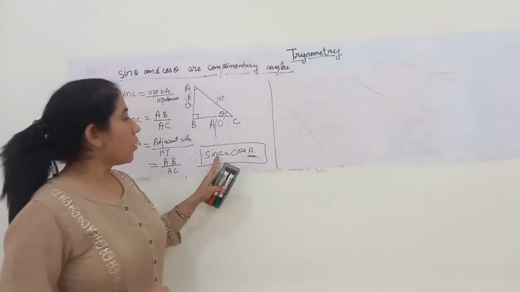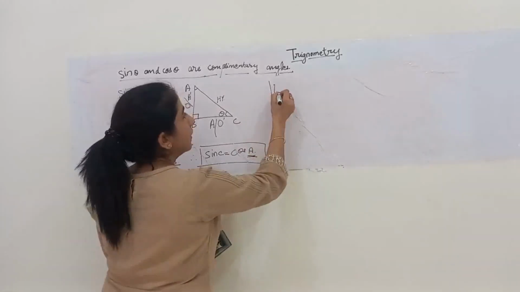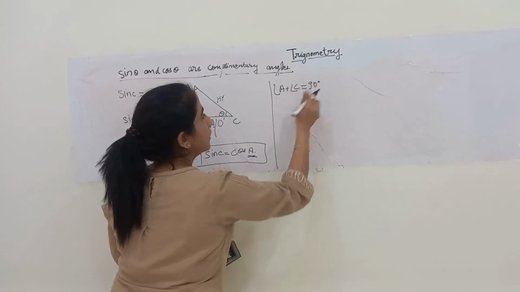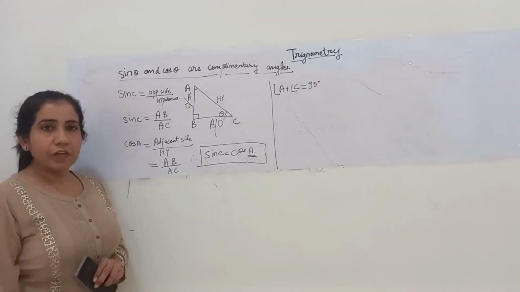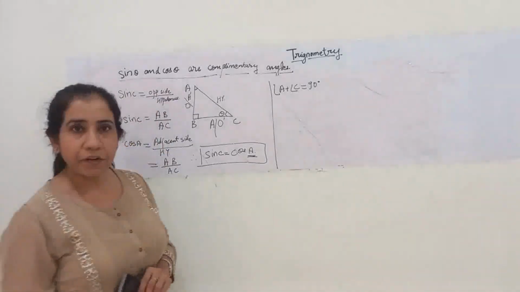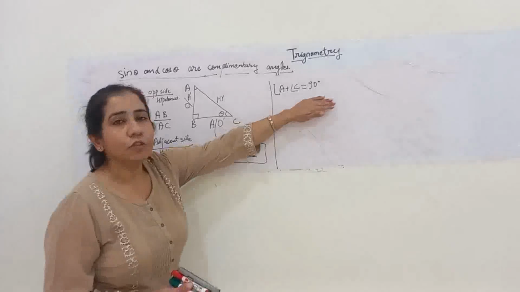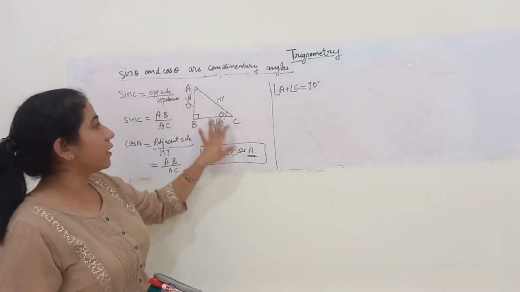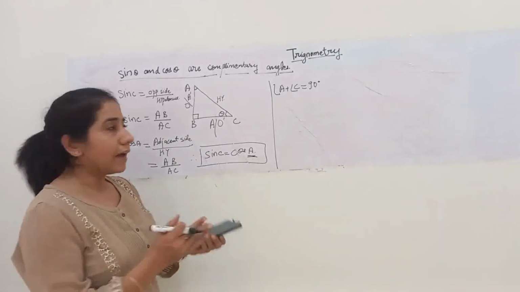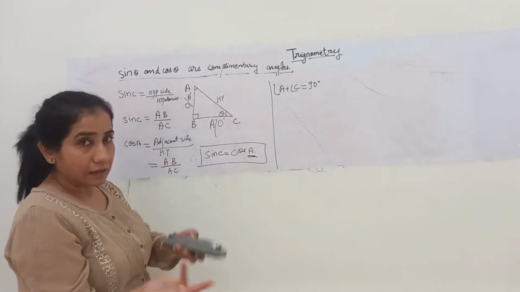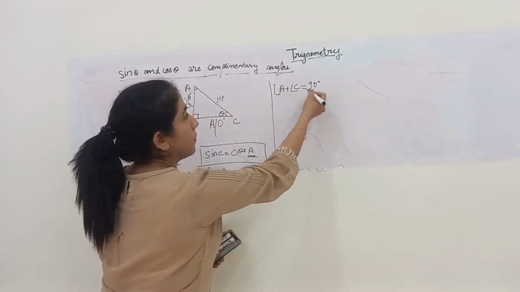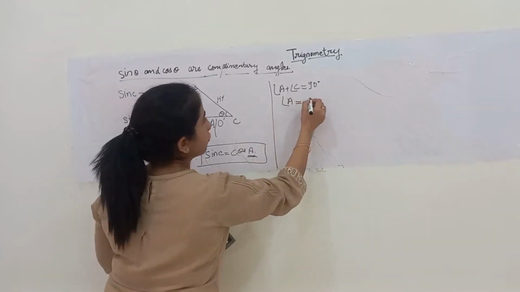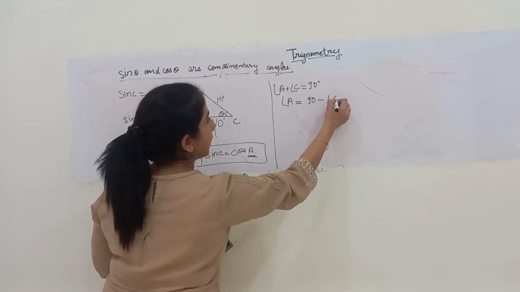Now talking about angle A and angle C, we know that according to the angle sum property of a triangle, angle A plus angle C is equal to 90 degrees. That means they are complementary to each other. The condition for two angles to be complementary is that their sum should be equal to 90 degrees. Angle B is already 90 degrees, so obviously angle A plus angle C will be 90 degrees, as the sum of all three will be 180 degrees. Or I can say that angle A is equal to 90 minus angle C.